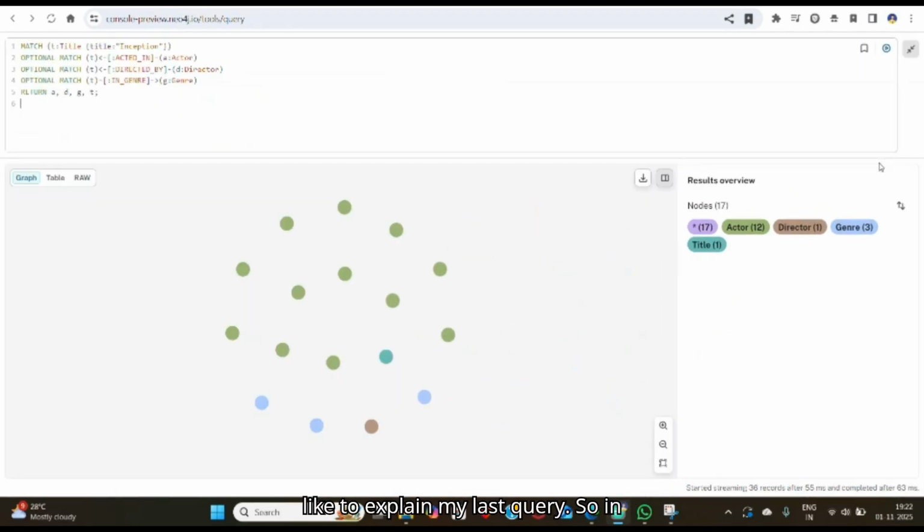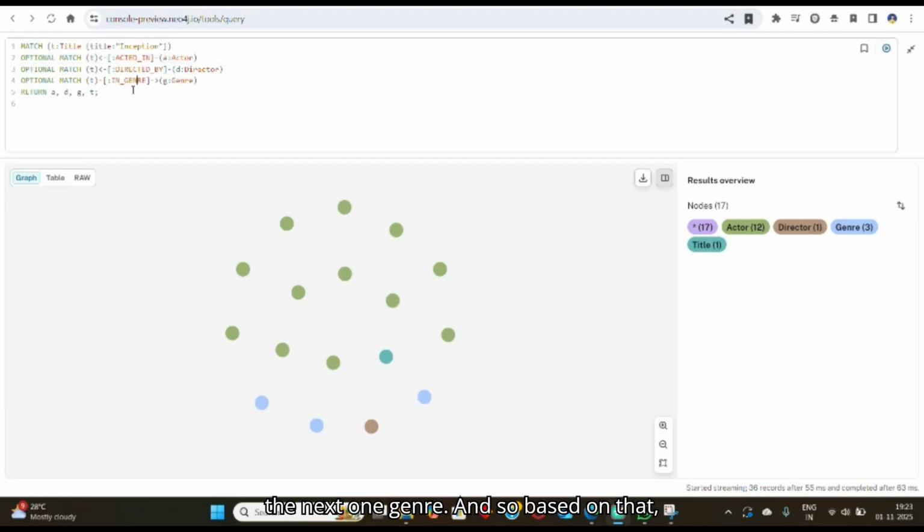I would like to explain my last query. In that, from the dataset, wherever the title is Inception, we have extracted it, and our main focus is on that. After that, I have extracted all the actors, directors, and genres related to the title Inception, with the help of relationships such as directed by, in genre, and acted in, which were created by my teammates. Optional match means that if the title Inception doesn't retrieve any actor, director, or genre, the query still performs and moves on to the next step. For example, if a particular movie has only actresses and no actors, the query skips that part and moves on to the next one, genre.